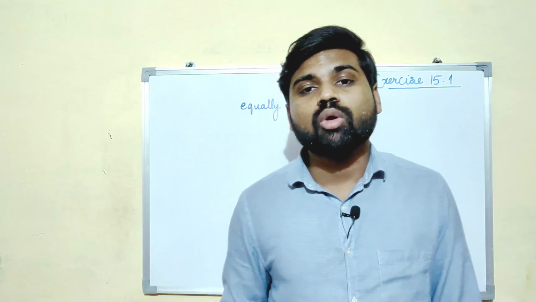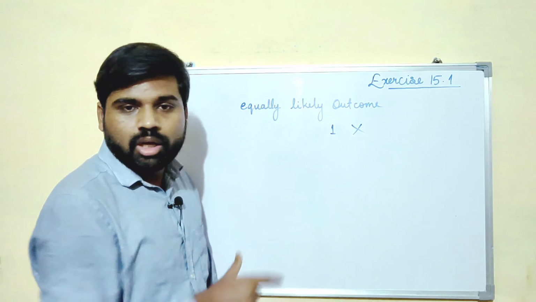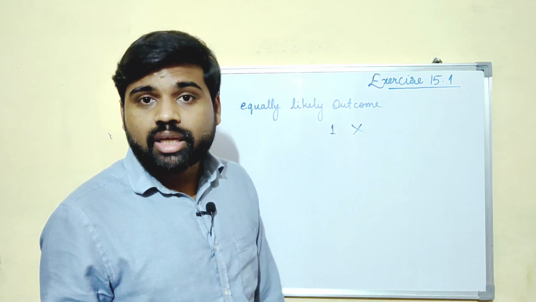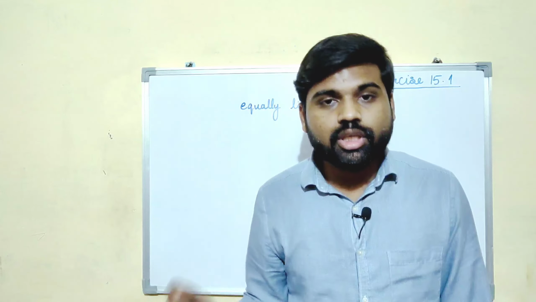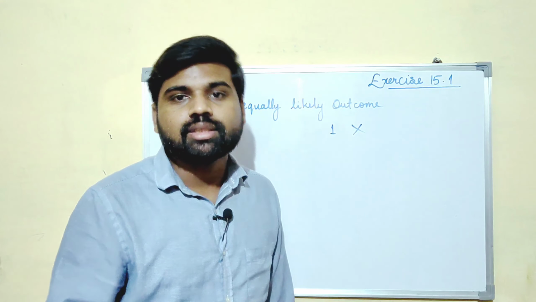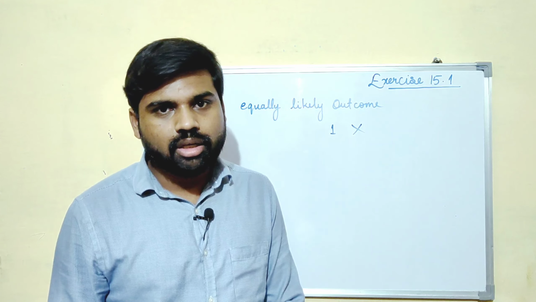So this is also not an equally likely outcome. Are you getting the meaning of this equally likely outcome? It means the outcomes have 50-50% chances, equal percent of chances. Each outcome has an equal percentage of chance of occurring.